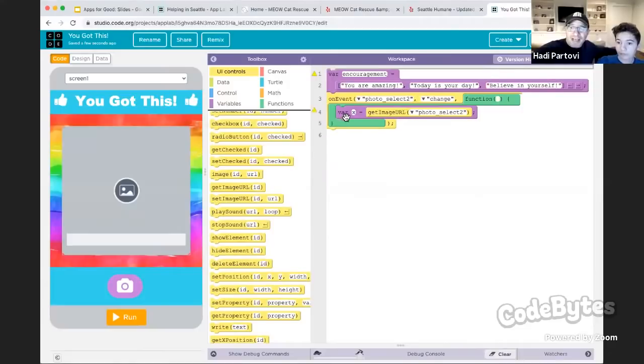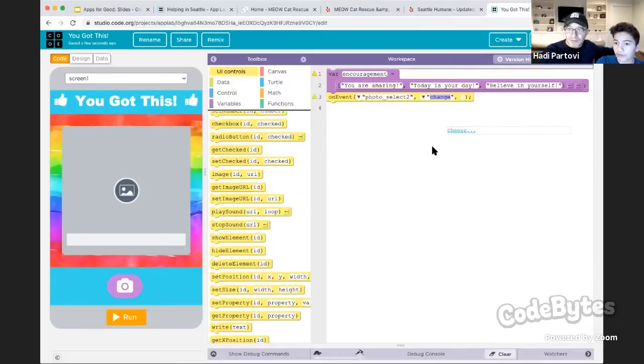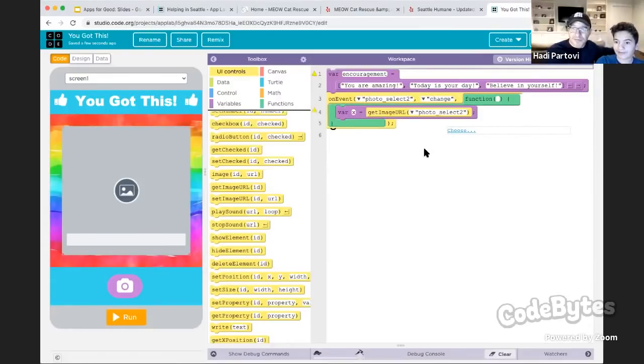So x now has that image, and we want to put it into this guy. So say set image URL. Oh, whoops. Set image URL, and now choose the picture, picture 0, picture output, but we shouldn't give it the code logo. We should give it the value of x. And wait, you wouldn't need the quotation. You don't want the quotes. Okay.